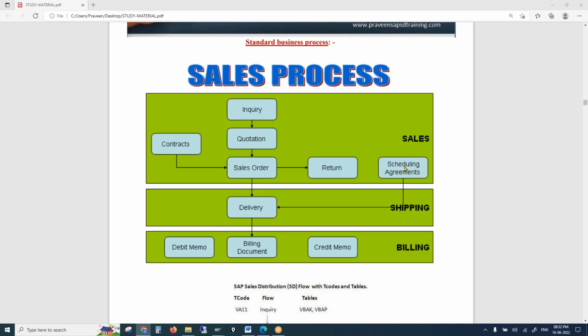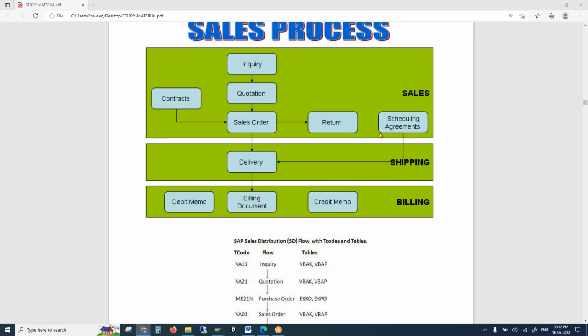It sounds logically right, but that will not happen actually. We'll see later, at the time of delivery, how this is actually processed. Because without creating an order, it's not possible for us to create a delivery. But in this case, it is allowing. Why it's allowing, we'll see at the time of delivery document type discussion.